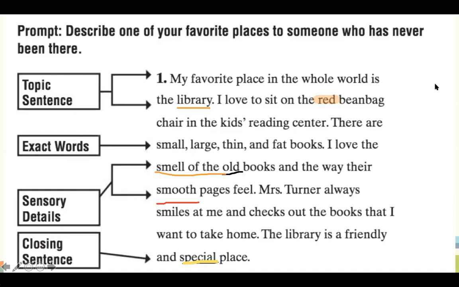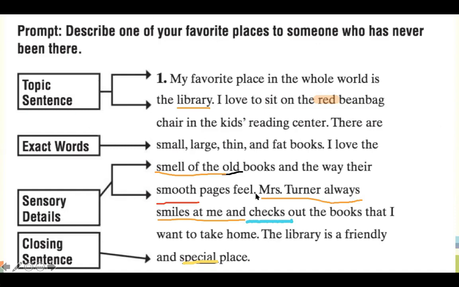I'm looking for one more sensory detail that engages my sense of sight. So looking at something engages my sense of sight. Tui Chi, do you think you know what it might be? Out the books. Good girl. So what I was thinking is combining these sentences. Mrs. Turner always smiles at me and checks out the books I want to take home.